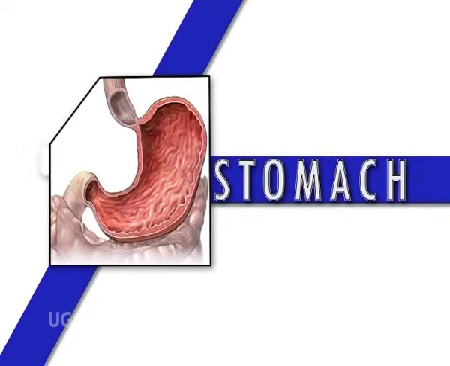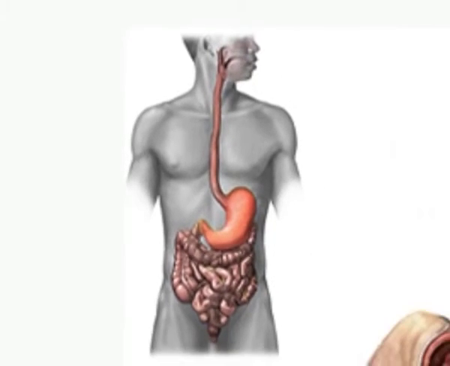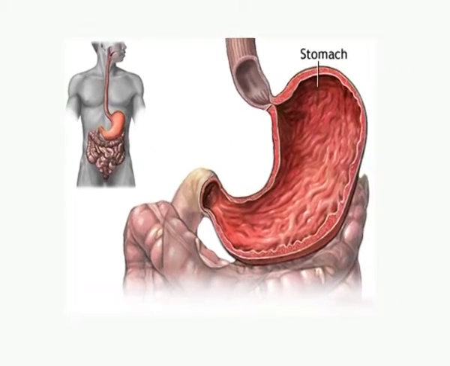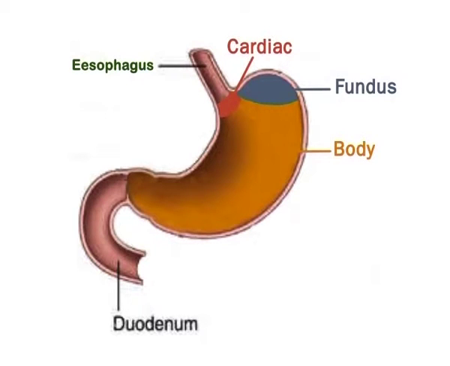Next comes stomach. It is the widest organ of the alimentary canal. It is a J-shaped organ. It has 4 parts: cardiac part, fundus, body and pyloric part.